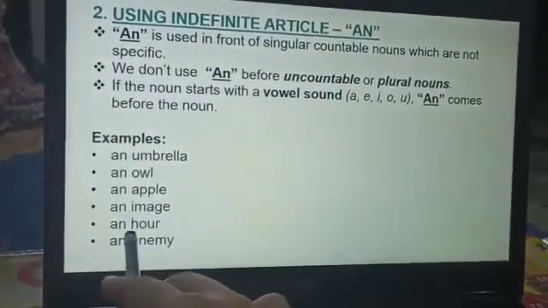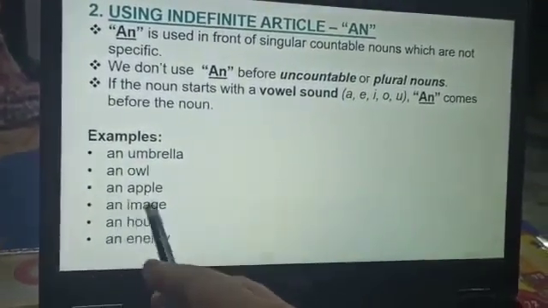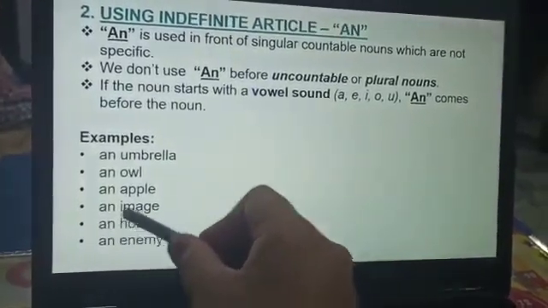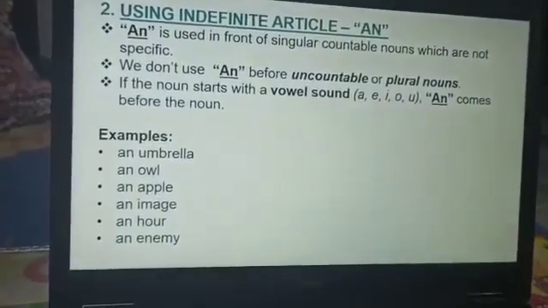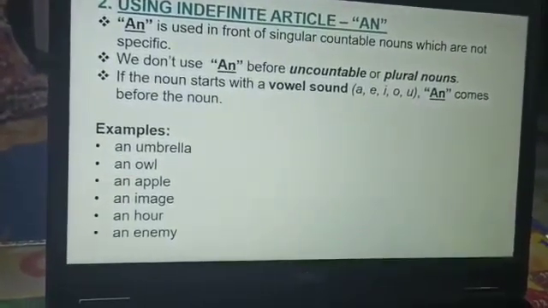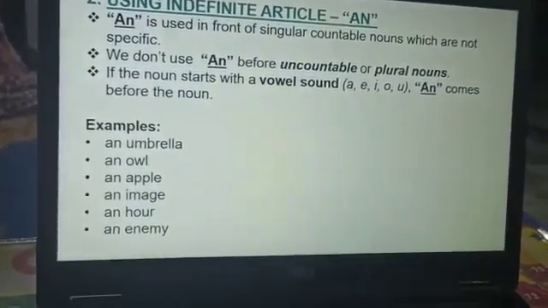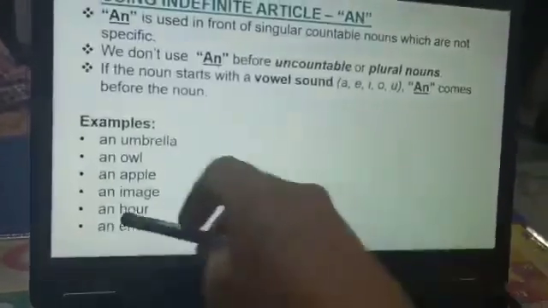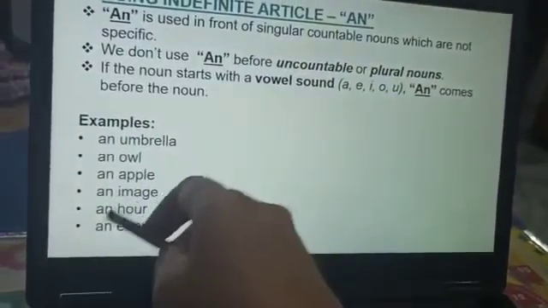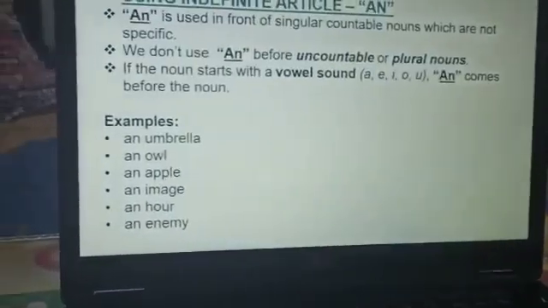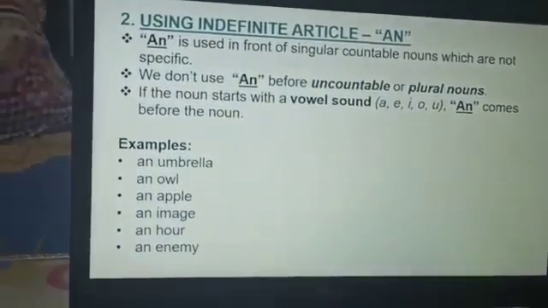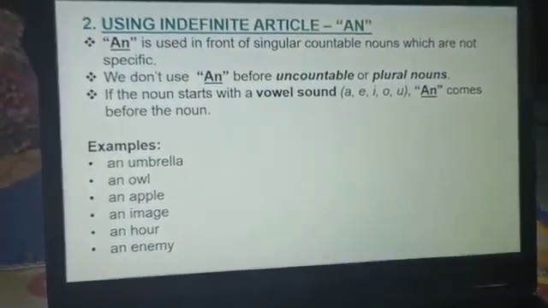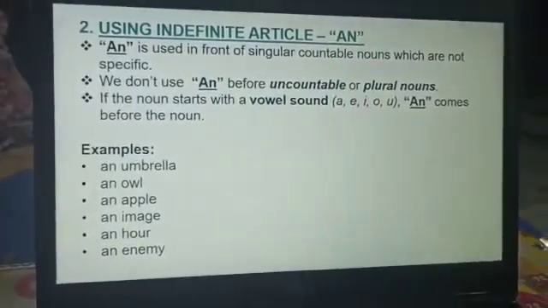Why are we putting H here? Because it's silent. As I told you, we use an when there is a vowel sound, and H is the silent alphabet here. When we say hour, it's pronounced O-U-R; the H is not coming. So when H is silent, we use an before it, like an honest man. It's not a honest, it's an honest, because H is the silent letter. Is it clear to you? So this is all about an.